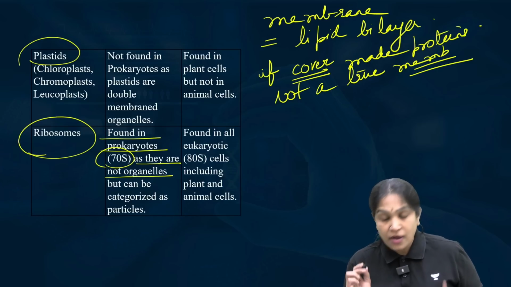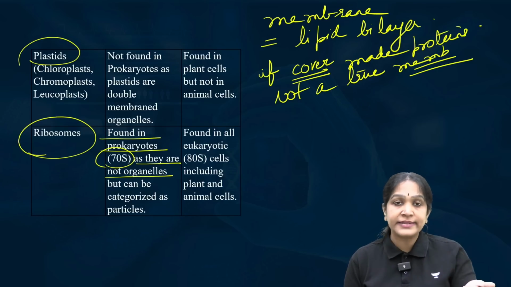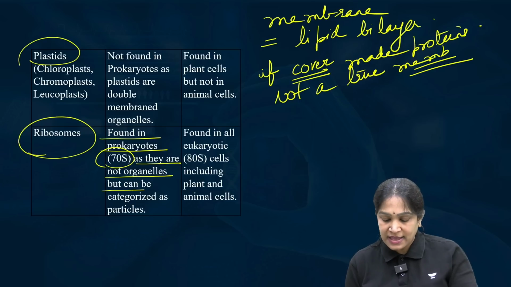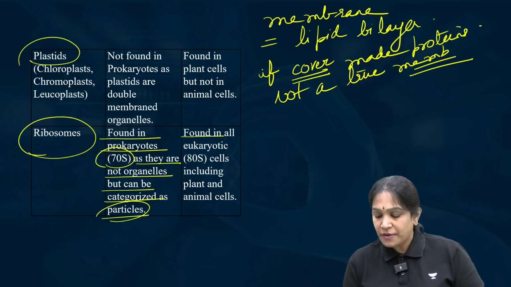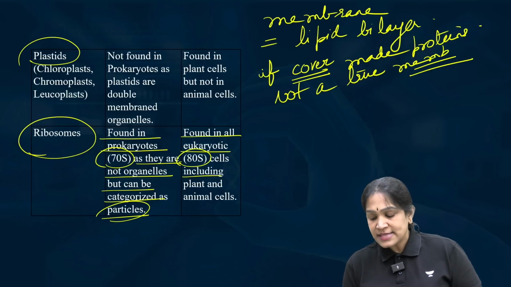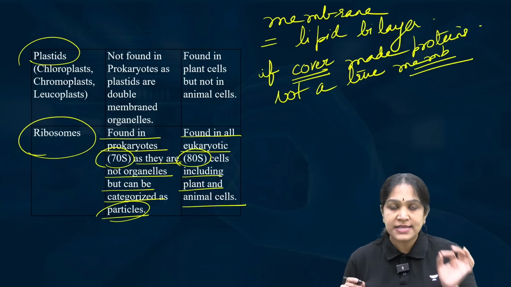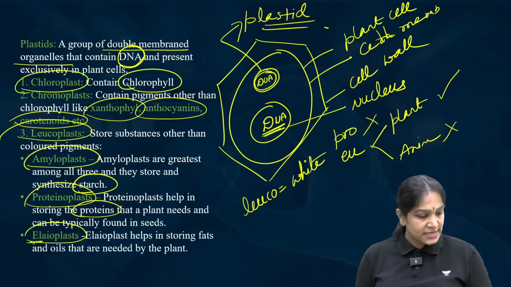As they are not organelles, they can be present in the prokaryotic cells, but they can be categorized as particles. And ribosomes are found in the eukaryotic cells also, but they are 80S, and these are present in both plant cells and also the animal cells.